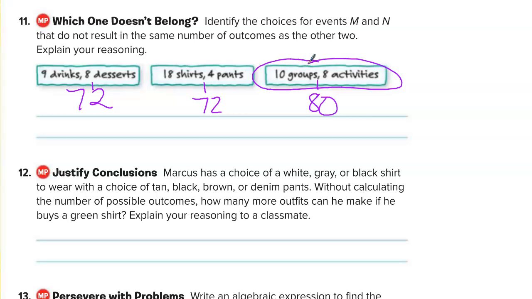So you need to somehow mention the 10 groups and 8 activities. And explaining your reasoning, you would say something about the other 2 options having 72 outcomes, and then the last one having 80. Okay, so maybe you showed your work on that, but you want to explain there.